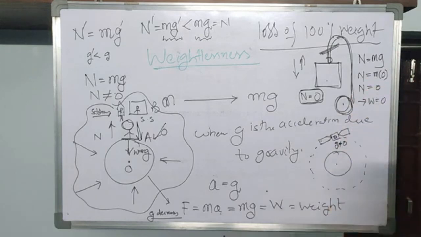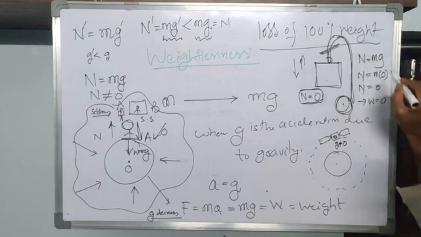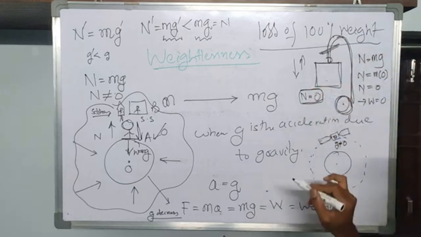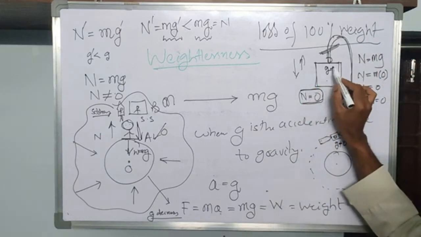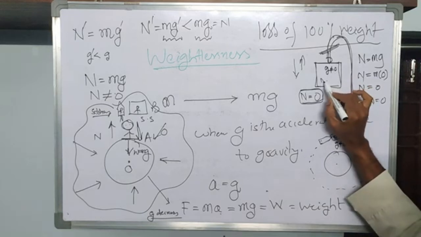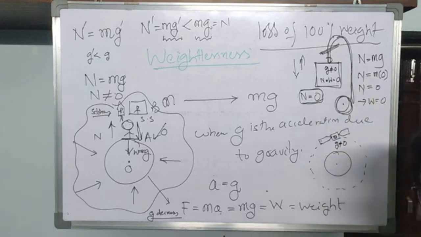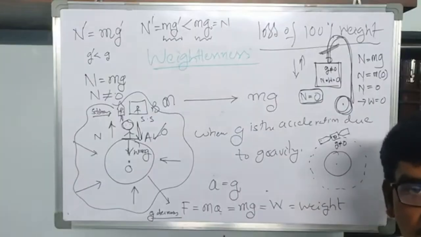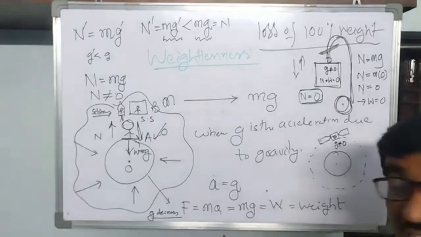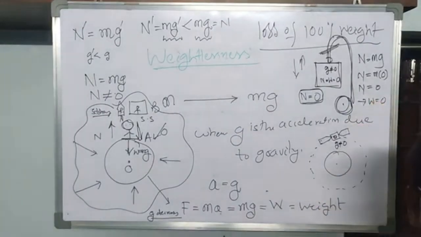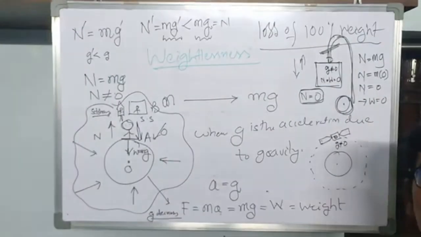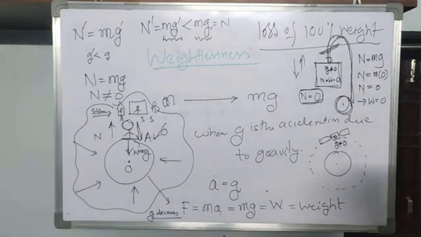See, here also, this lift is obviously on the surface of the Earth. Here also g is not equal to 0, but you are going to get normal reaction equal to weight equal to 0. You see the magic. We are expecting the weight to be 0 unless g is 0. But in these two cases, g is not 0. Then how are you going to get the 100% reduction in your own weight? Yeah, this is some amusing thing you need to know.